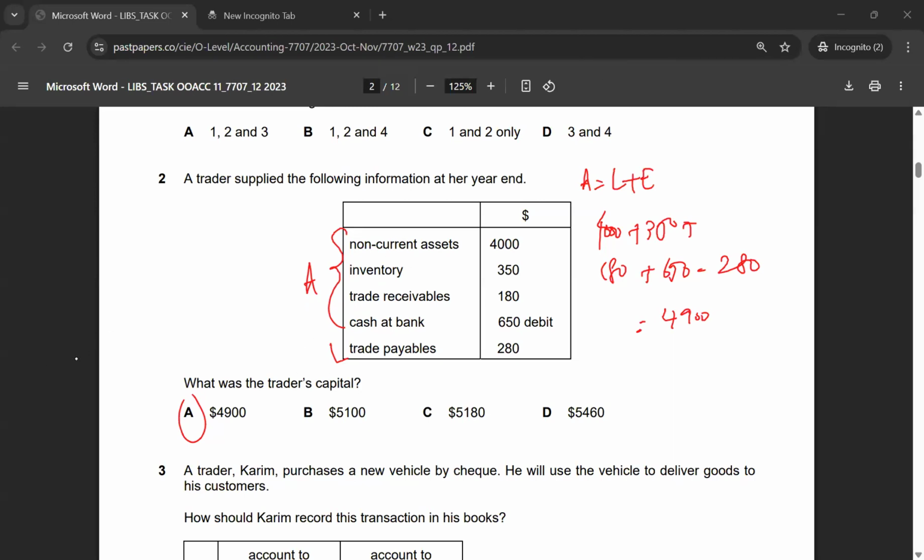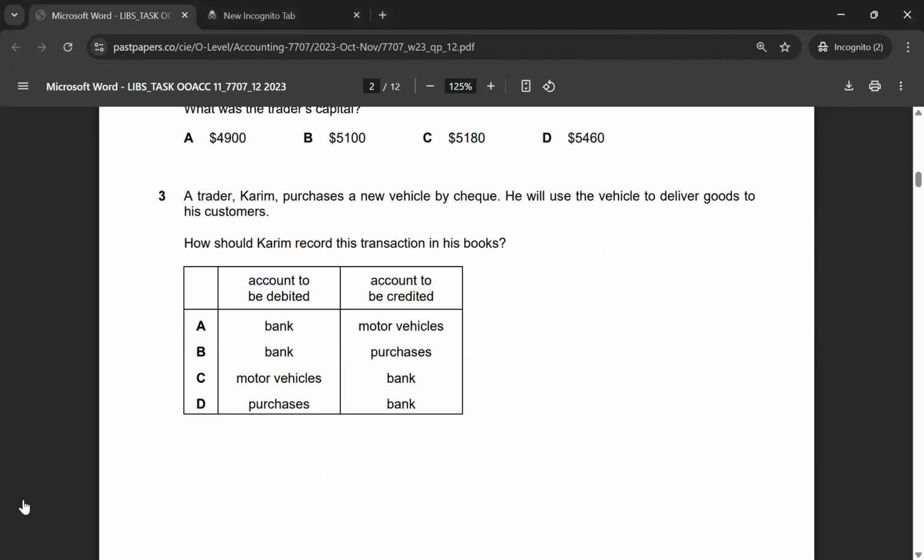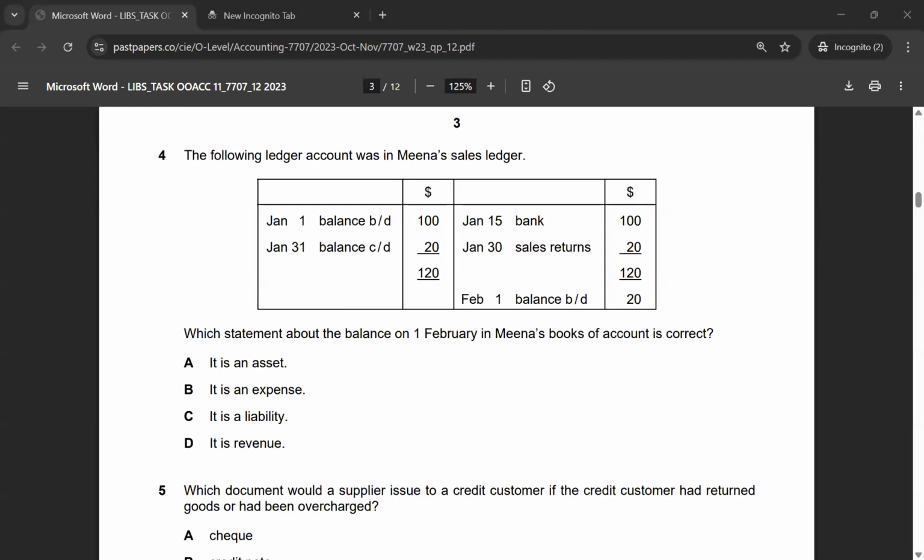Let's move to multiple choice 3. A trader, Kareem, purchases a new vehicle by check. He will use the vehicle to deliver goods to his customers. How should Kareem record this transaction in his books? So this is, again, a fairly simple question. Kareem has purchased a vehicle, so we will debit motor vehicles. Okay, so let's move on to multiple choice 4.